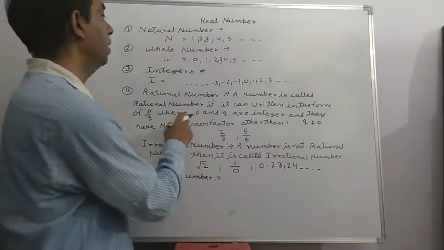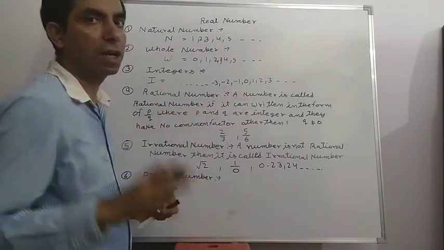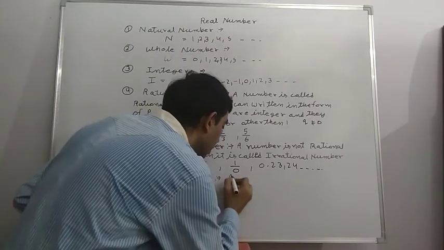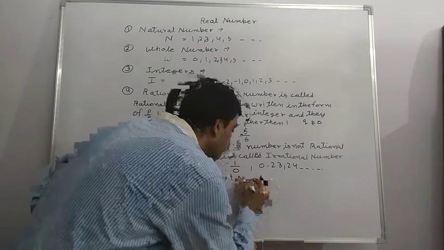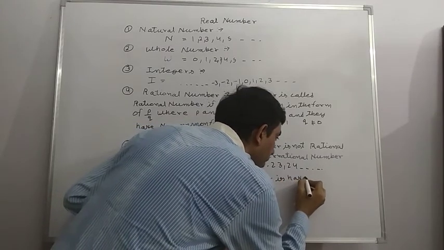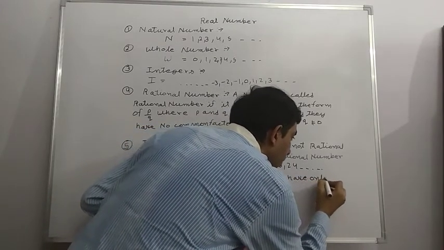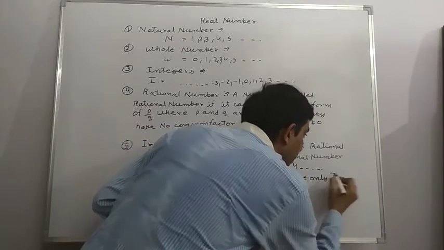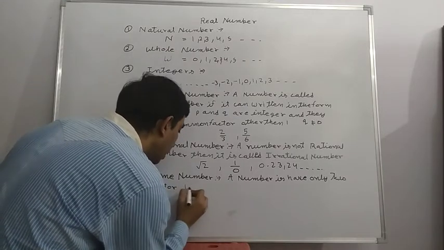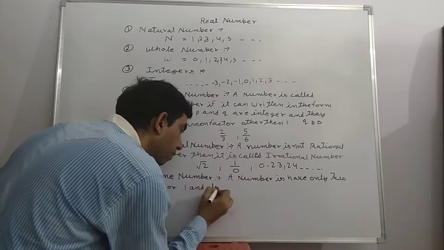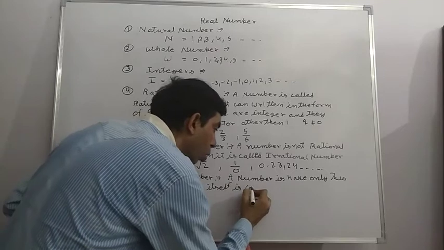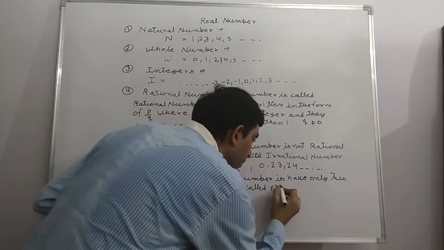Previously we learned common factors other than 1. What is having no common factor other than 1? It means a number that has only 2 factors, 1 and itself, is called a prime number.